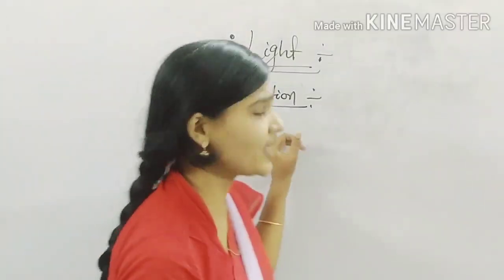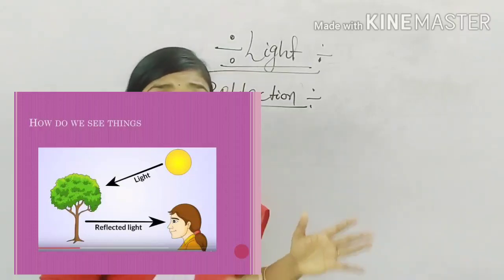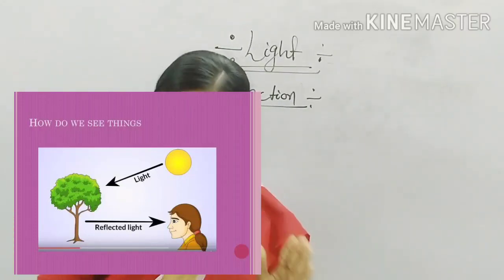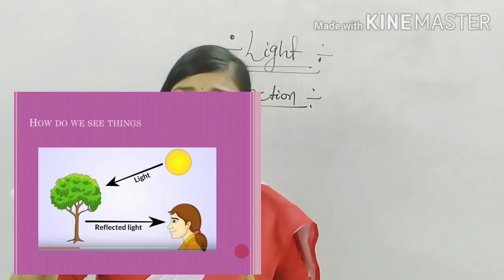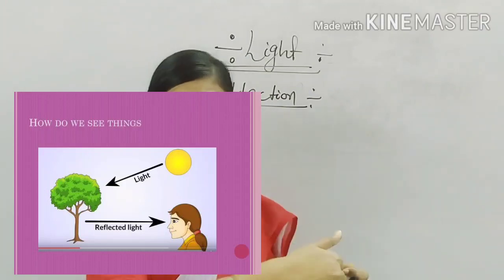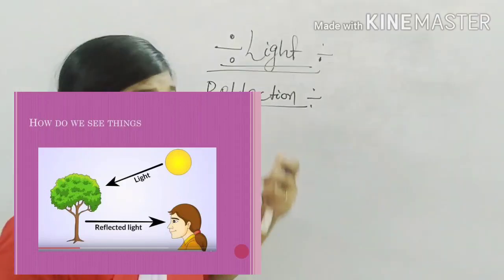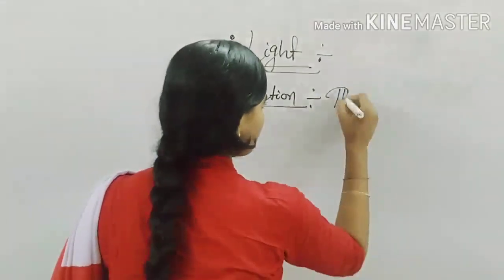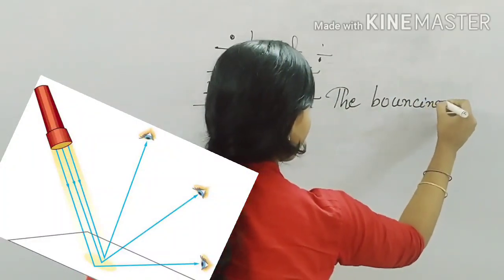So what is reflection of light? When light from the source falls on an object which does not have its own light, and it is bounced back after striking the object, it is known as the reflection of light.